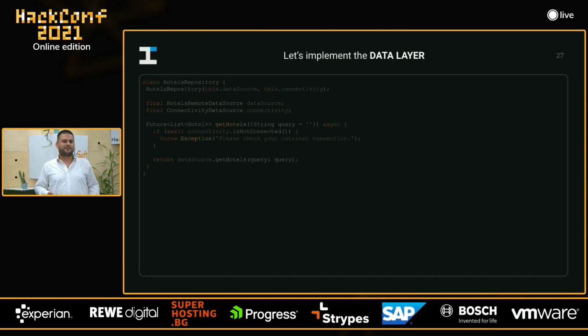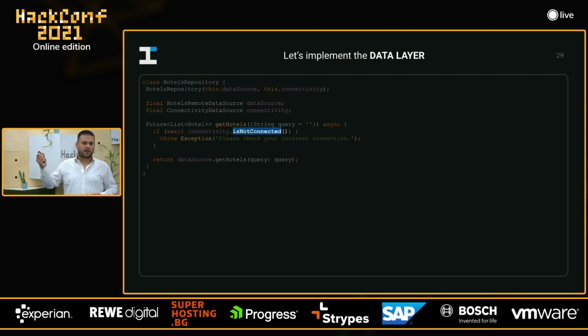So let's first start with the data layer. We have a repository, and we need two data sources, and that's why we inject two data sources. We have the remote data source, and then we have the connectivity data source. What do we need to build? A list of hotels, right? So that's why we have a method which is called getHotels.